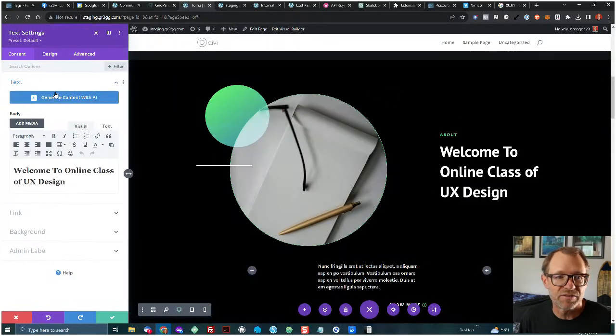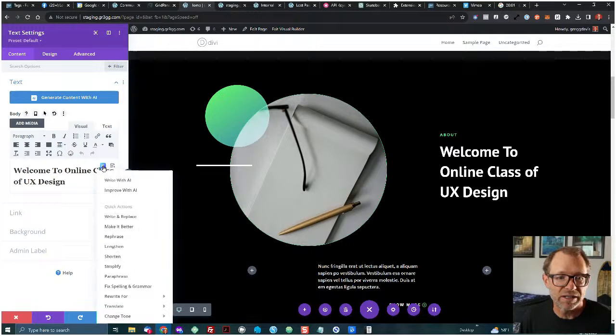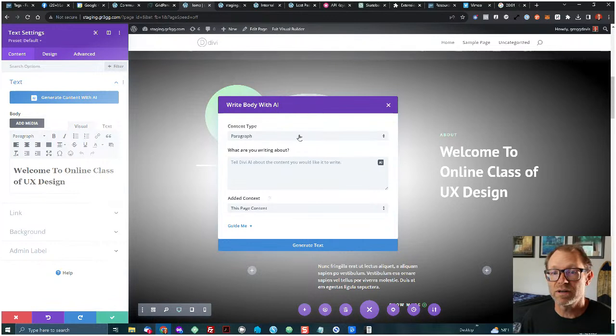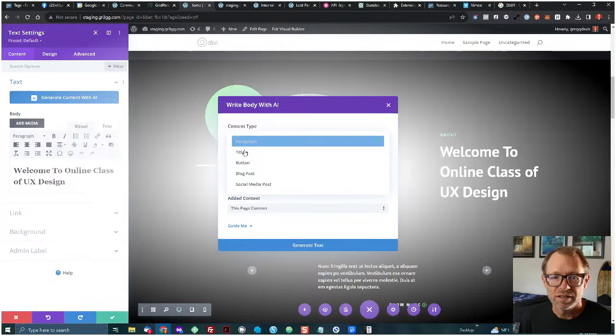In fact, instead of using the generate content, what I could do is click AI right here, and I want to improve this with AI. This is where it's going to open up a window that lets me have a whole bunch of different choices to generate the text here. So right here, this appears to be body text, but no, I think this is actually heading text. I'm going to do a title.